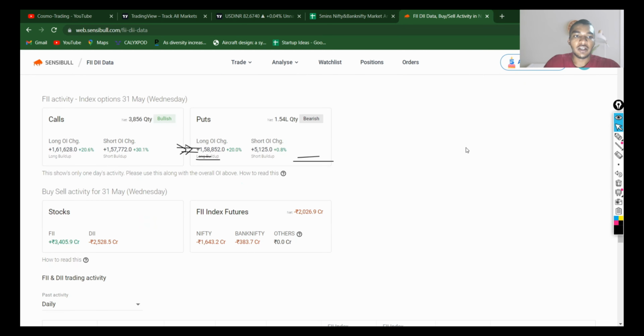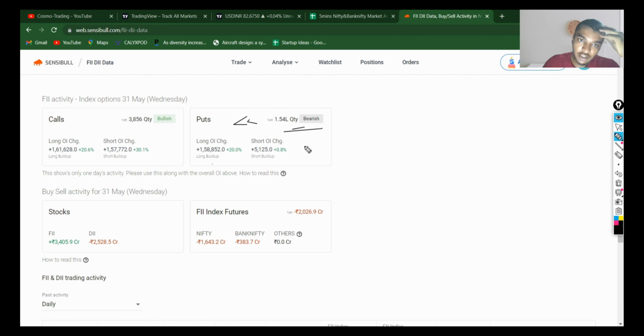And if we take a look at the number of calls and puts they have bought, the number of puts is much more. So it is a mega bearish side, I would say, and they have held it. So it's a kind of negative scenario. But tomorrow, if the market gives a rally, then we could see huge short covering, and we could be very much on the bullish side.